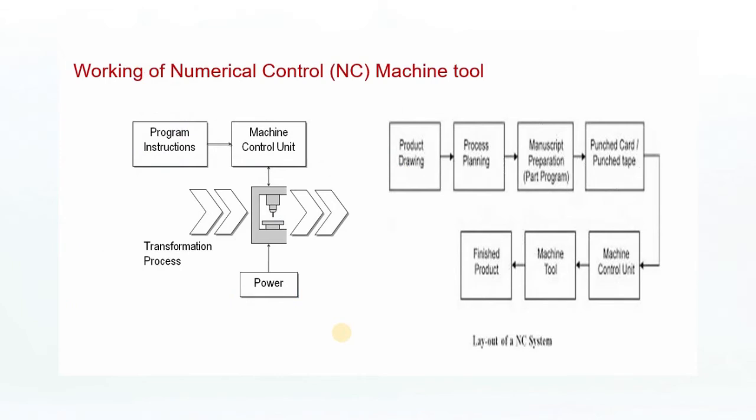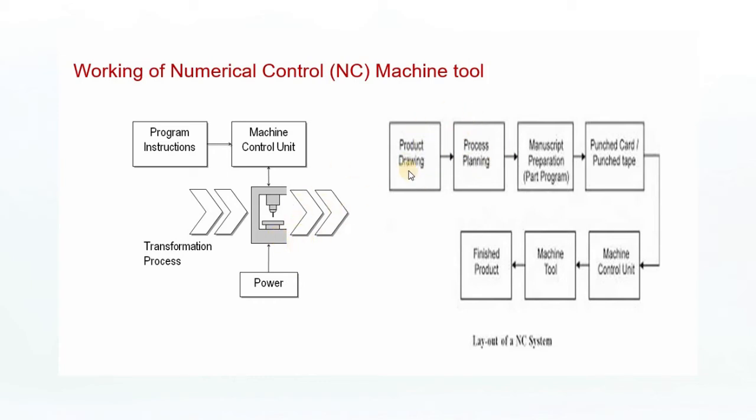Next, the working of a numerical control machine tool. The numerical control machine tool mainly consists of the programmed instructions. Another important component is the machine control unit, which transforms the process and supplies the power to get the output machined parts.